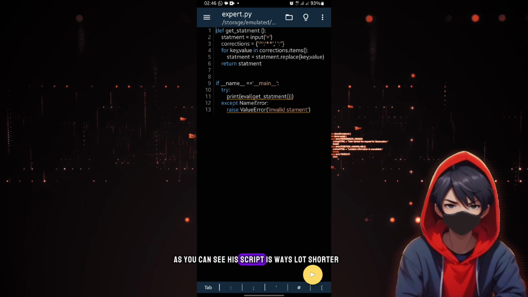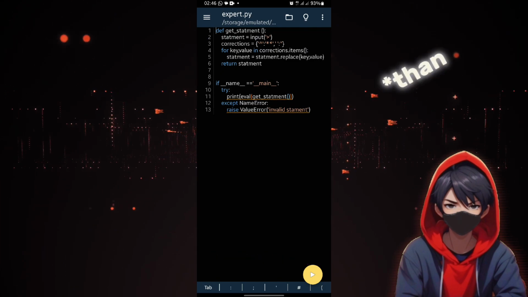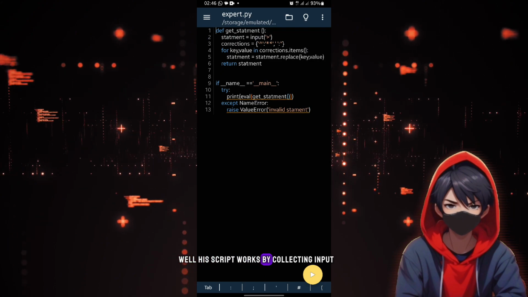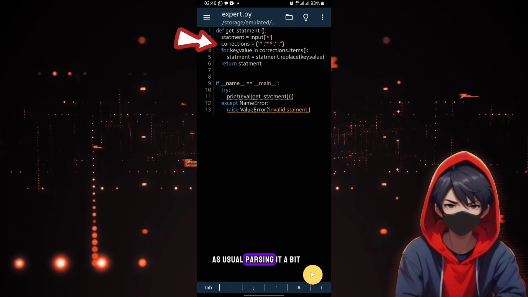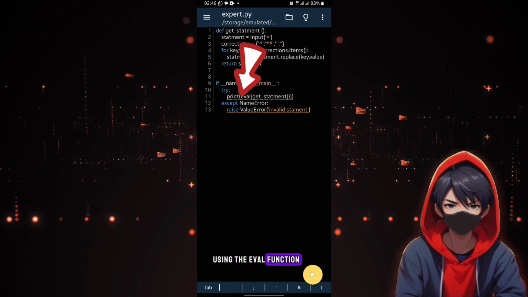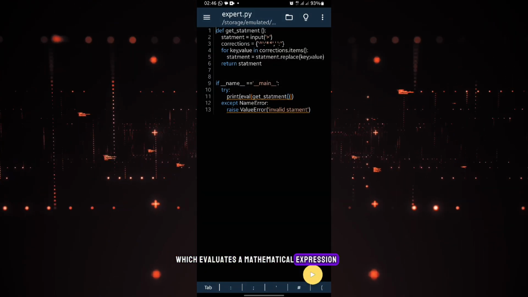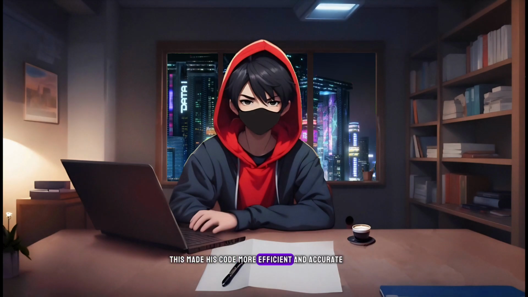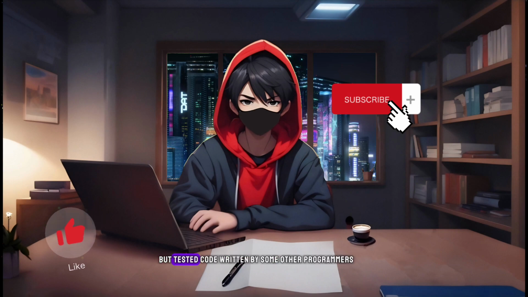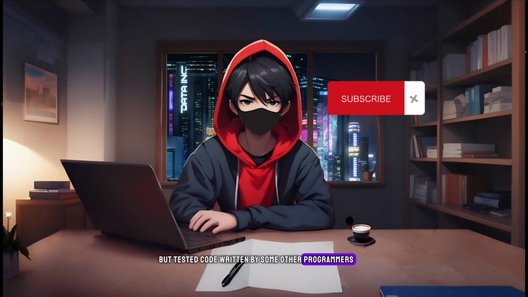As you can see, his script is a lot shorter, proving his expertise. Well, his script works by collecting input as usual, parsing it a bit, then leaving the rest to Python to handle using the eval function, which evaluates a mathematical expression. This made his code more efficient and accurate because he doesn't have to trust some janky code he wrote, but tested code written by some other programmers.